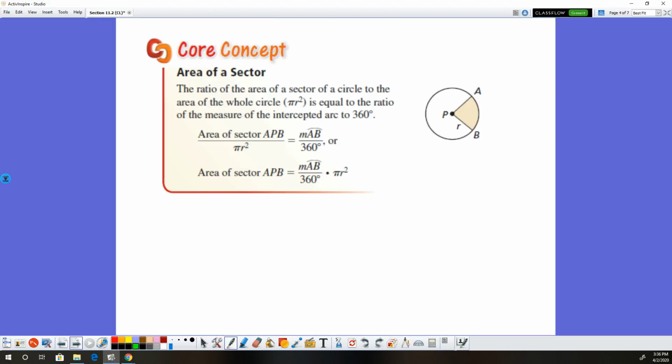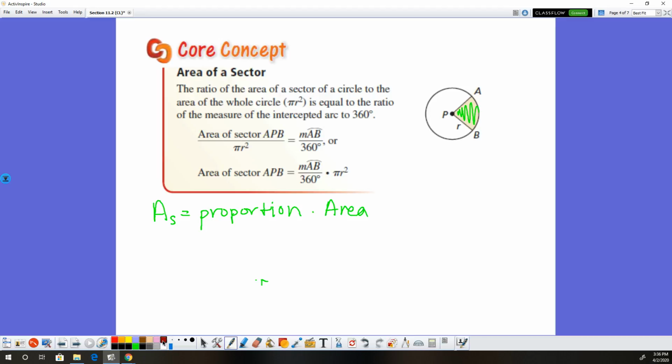All right, area of sector. This is very similar to when we found the arc length in 11.1. To find the area of the sector, I want to find the area of this shaded region. Just like arc length, the area of the sector, I'm going to put A sub S so I don't have to write it all out, is going to equal the proportion times the entire area.